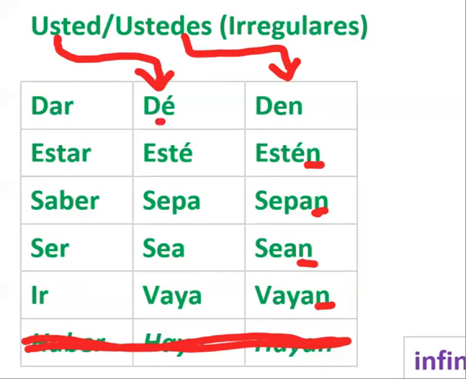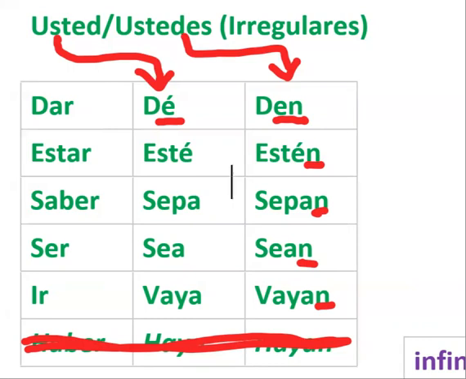And this has an accent mark on this e, just to show us that it's not the preposition de, it's the verb dé. So here it is on, the accent mark is here, but it is not on this form, the ustedes. That one is dropped, just because that has nothing to do with the pronunciation of the verb. It is only to differentiate between the parts of speech, the accent mark on the usted form.